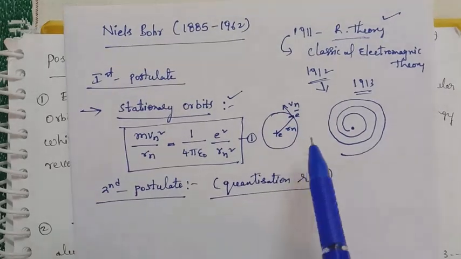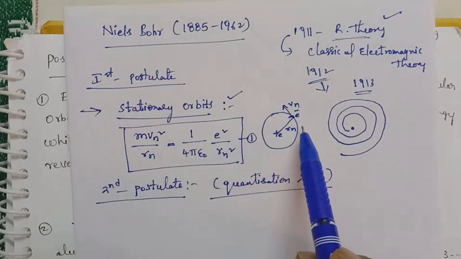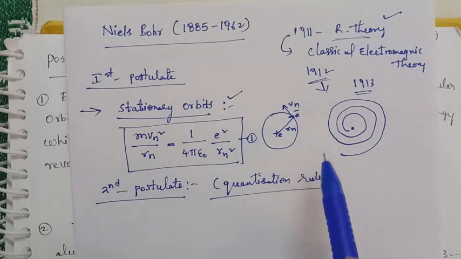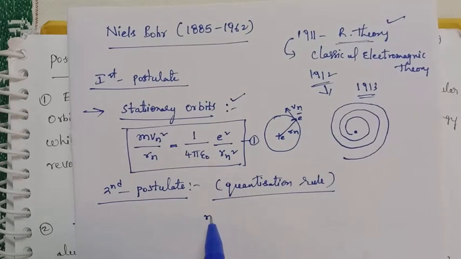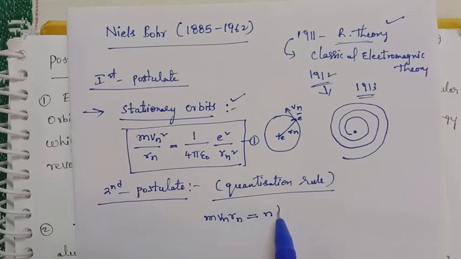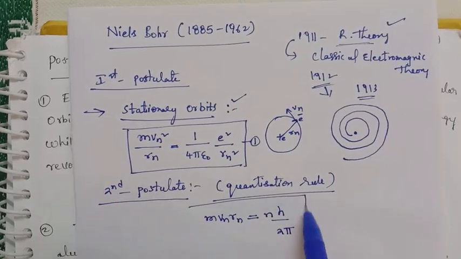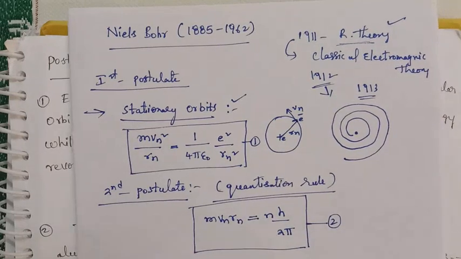If the electron is revolving around the nucleus in a particular orbit, the nth orbit of radius Rn, then the orbital angular momentum, which is m Vn Rn, is equal to integral multiples of h by 2 pi. The orbital angular momentum of the revolving electron is equal to integral multiples of h by 2 pi. This is the second postulate.